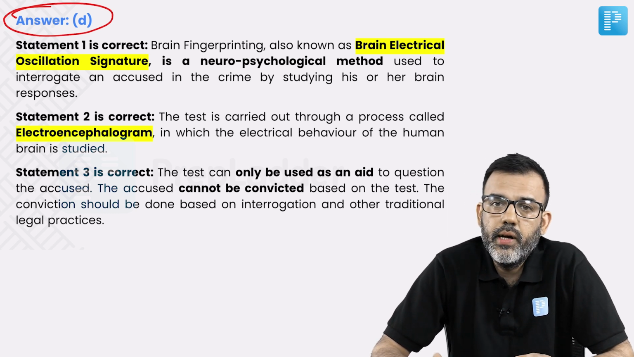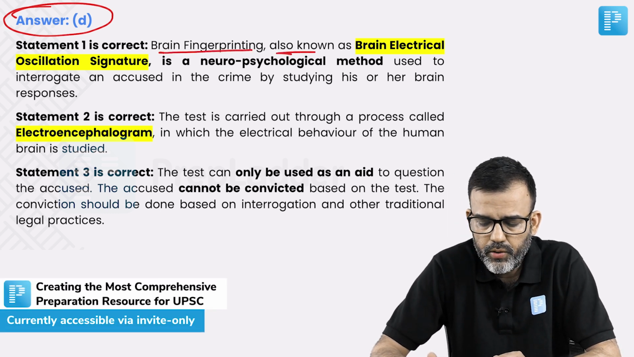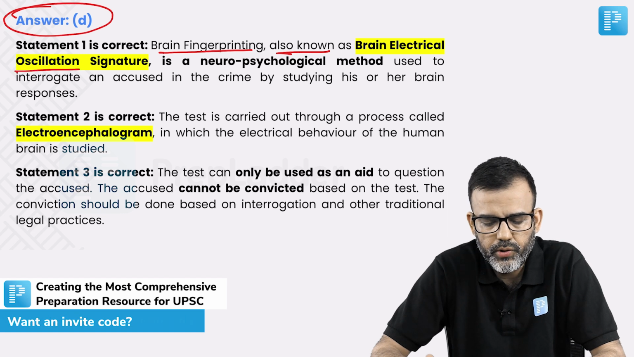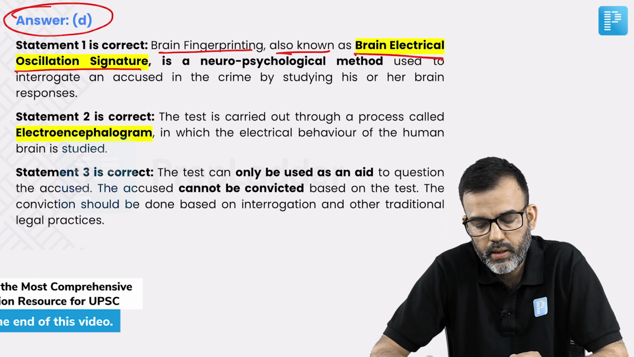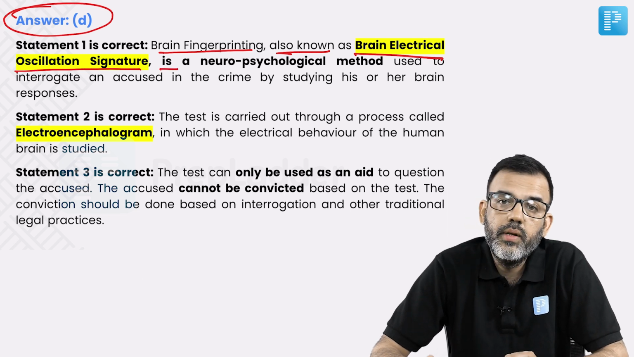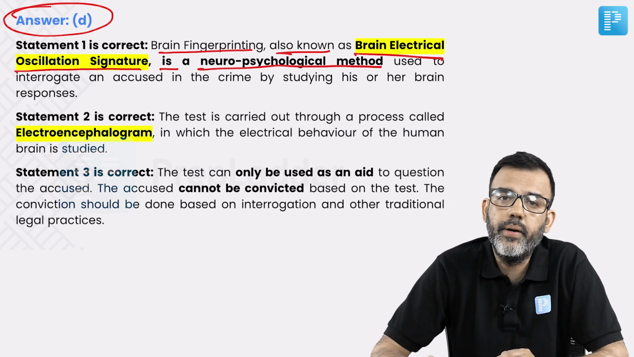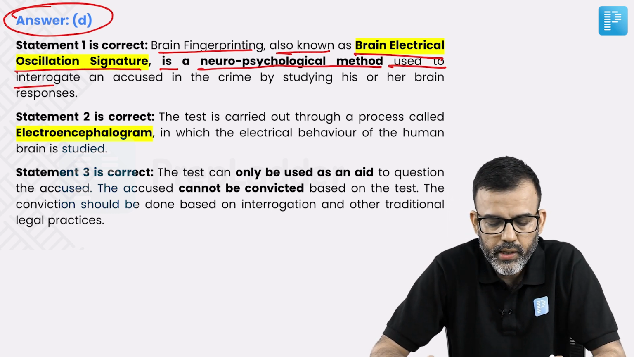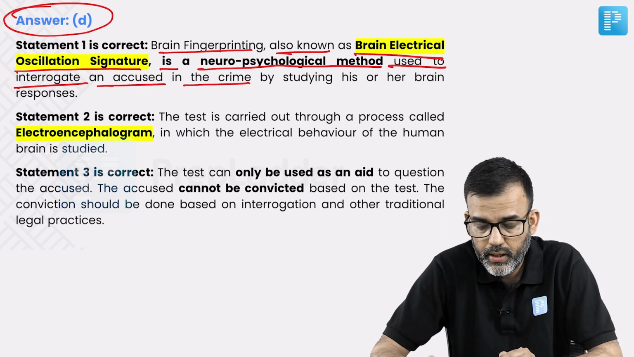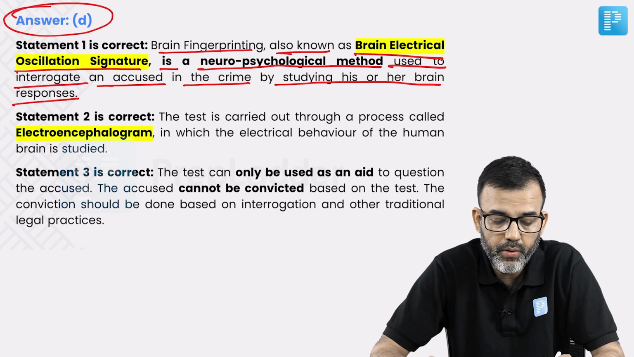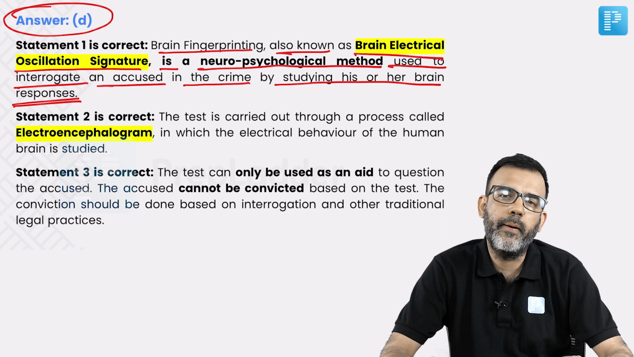First statement, let's get into the statement. Brain fingerprinting is also known as brain electrical oscillation signature. Again, the factual input, you should get it correct. And this brain fingerprinting is a neuropsychological method used to interrogate an accused in a crime by studying his or her brain responses. The name itself suggests brain fingerprinting.